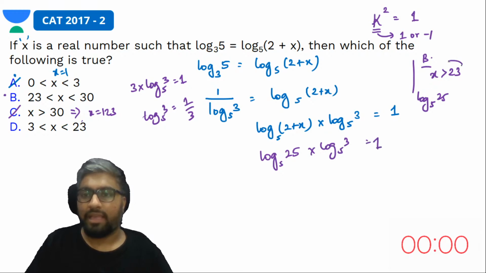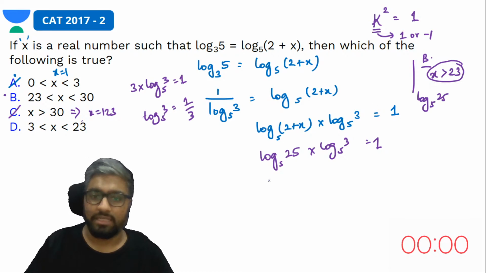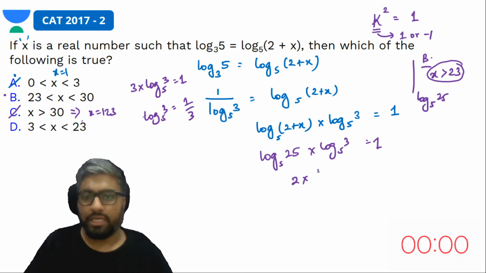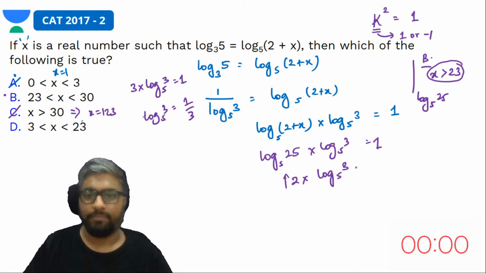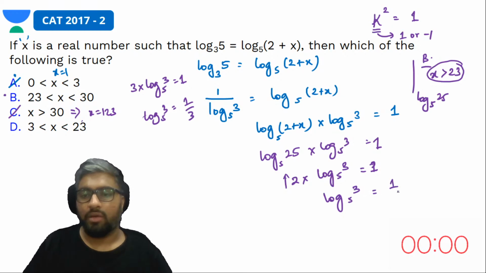If this condition is to be satisfied, this becomes 2 into log 3 to the base 5, and this will definitely be more than 2, is equal to 1. So log 3 to the base 5 is equal to 1 by 2.